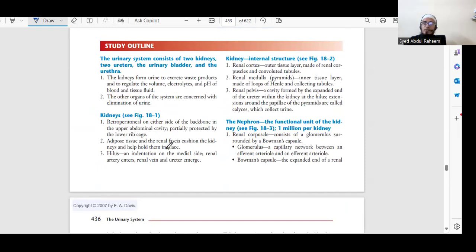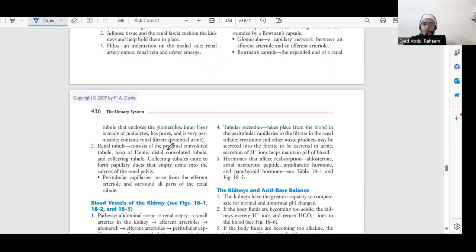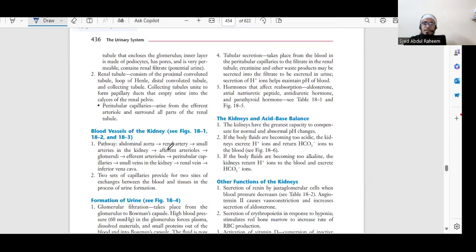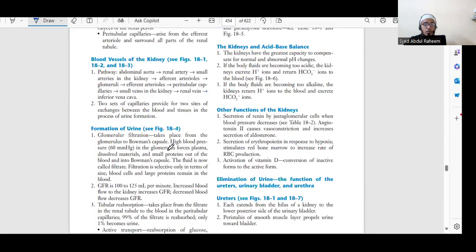So for the kidney, what we have to add is how urine formation happens and which hormones are important. Another thing is that acid-base balance is very, very important. What are the other functions? We have erythropoietin, and another thing I missed here, renin. Renin is secreted by juxtaglomerular cells.